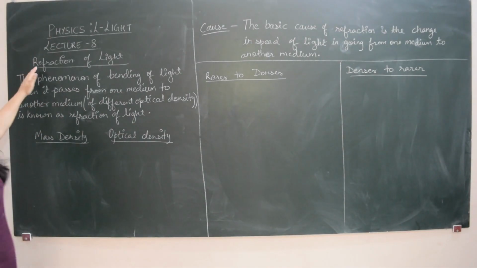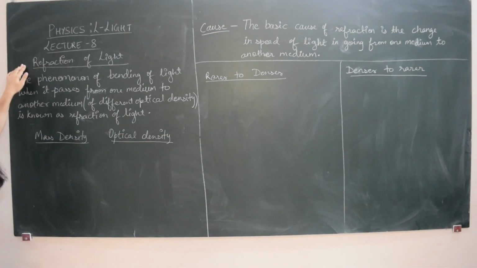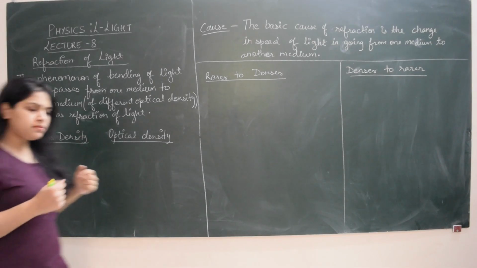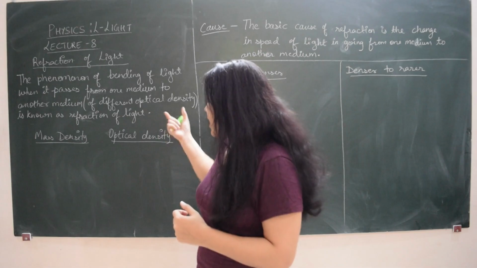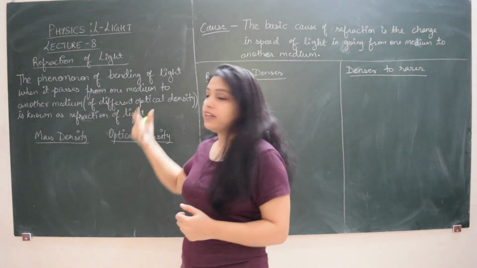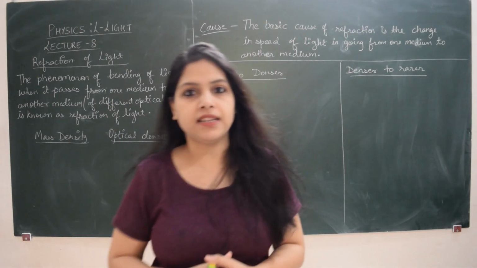Refraction of light, as written on the board, is defined as the phenomenon of bending of light when it passes from one medium to another, the two mediums being of different optical densities. Firstly, the thing which I have written in the bracket: mediums which have two different optical densities.